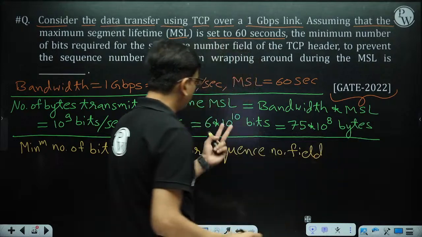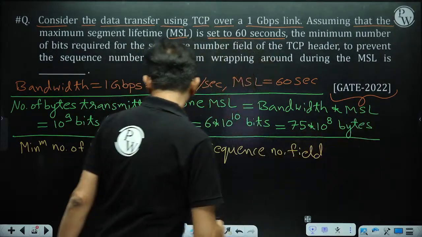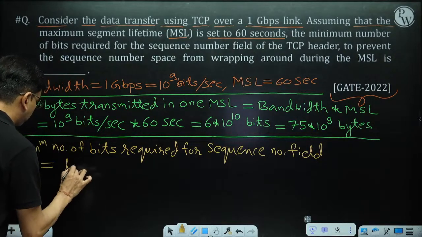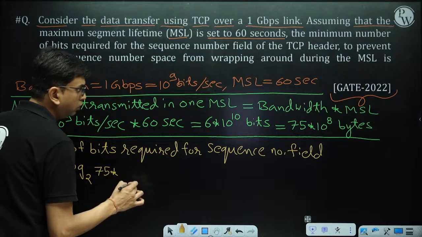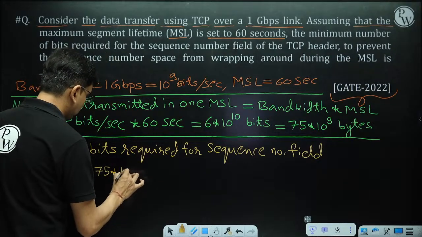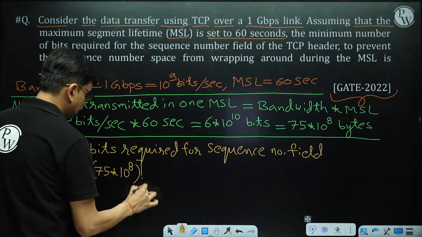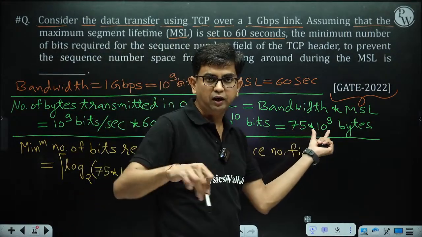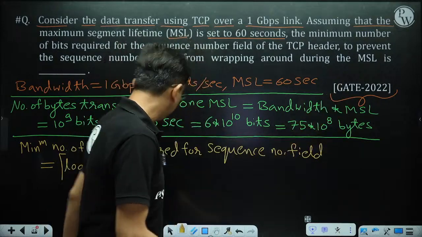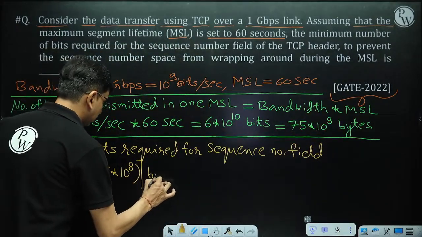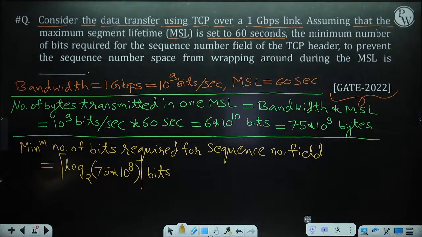So do not put the value in bits, put the value in bytes. Here we have to take log base 2 of 75 into 10 to the power 8. This many bytes are transmitted, and to address these many bytes, how many bits are required? We have to take the log.